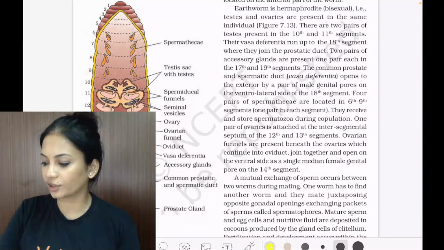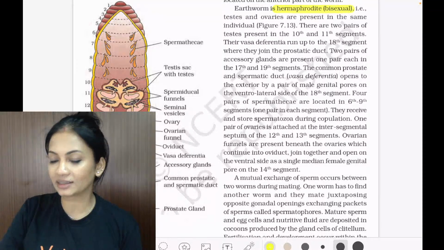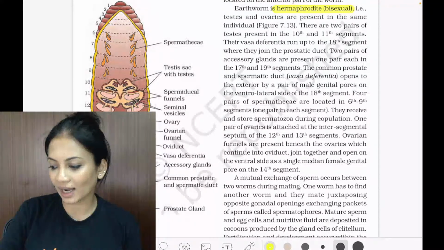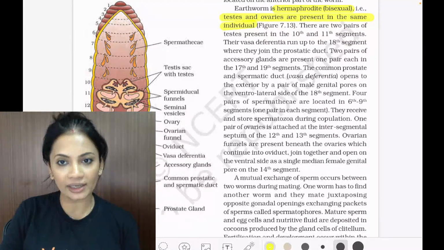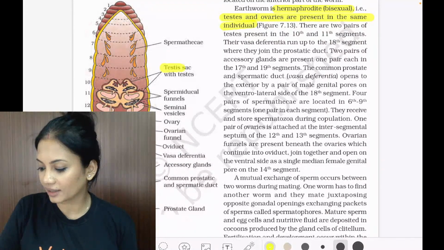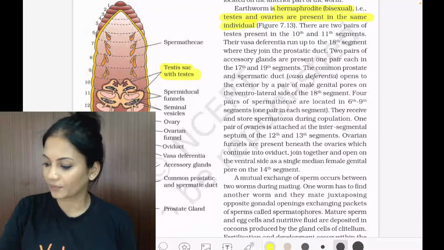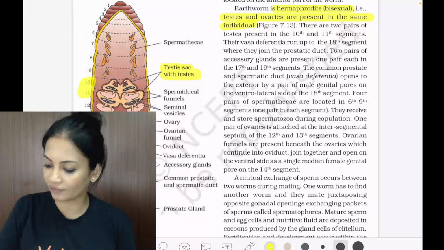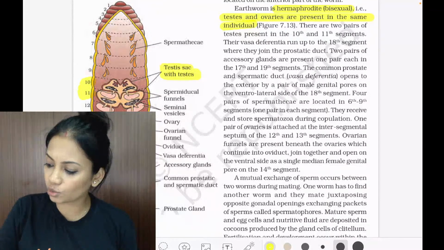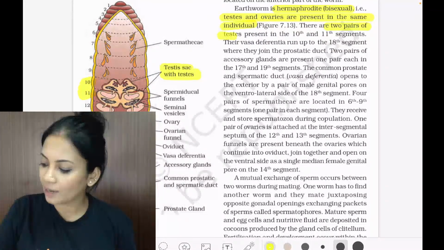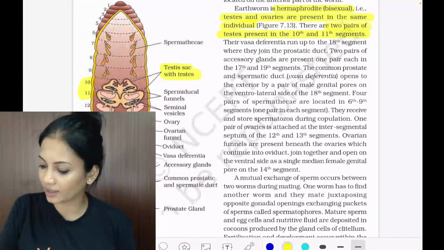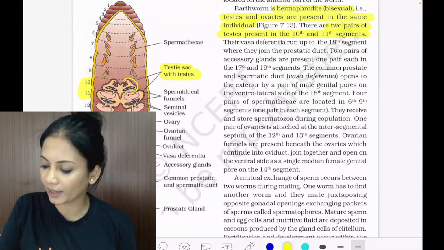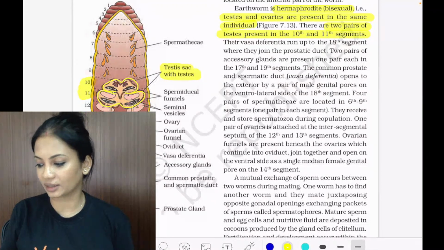As we know, earthworm is hermaphrodite, meaning it is bisexual. So we see that testes and ovaries both are present in the same individual. Then we see that here are the testes. Now, where are they present? Segments 10 and 11. So there are two pairs of testes present in the 10th and 11th segment. This is one pair and this is the second pair. Two pairs of testes are present, right?